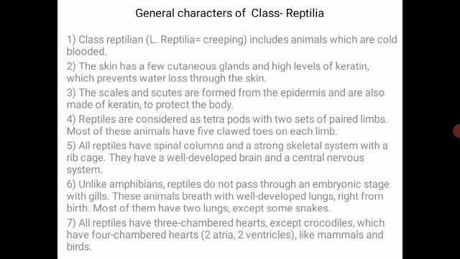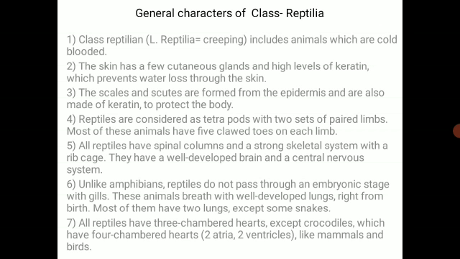Unlike the amphibians, which we studied in the first year, for example the frog, reptiles do not pass through an embryonic stage with gills. In other words, during the embryonic stages the gills are absent. So these animals breathe with well developed lungs right from birth, and most of them have two lungs. The exceptional case is the snake.